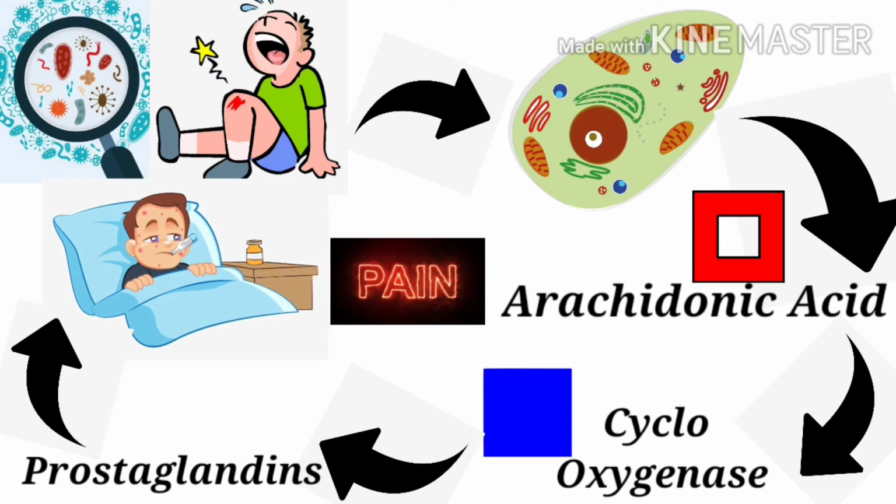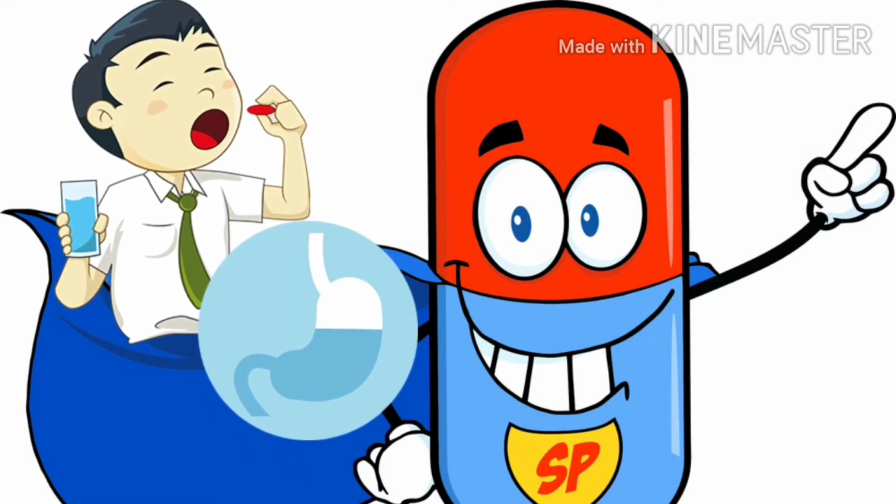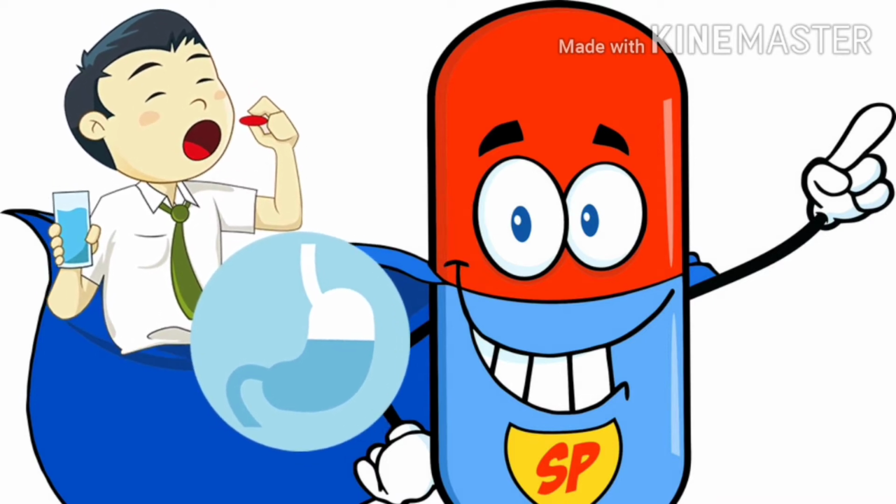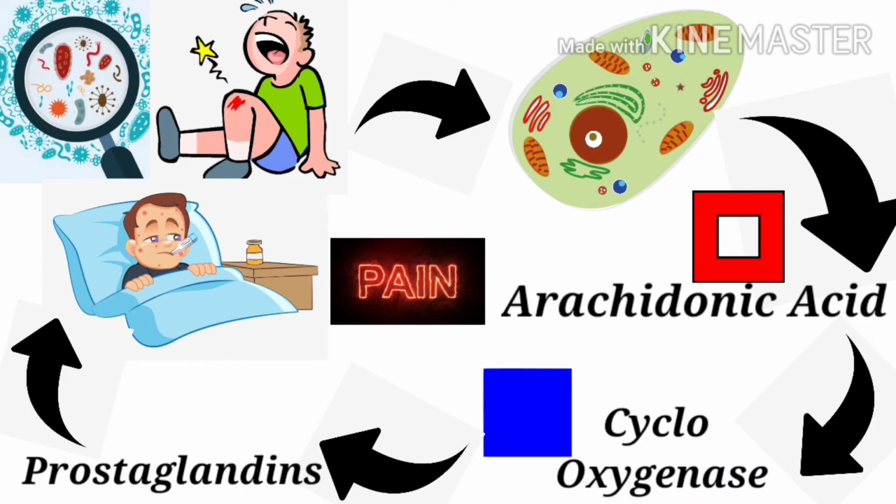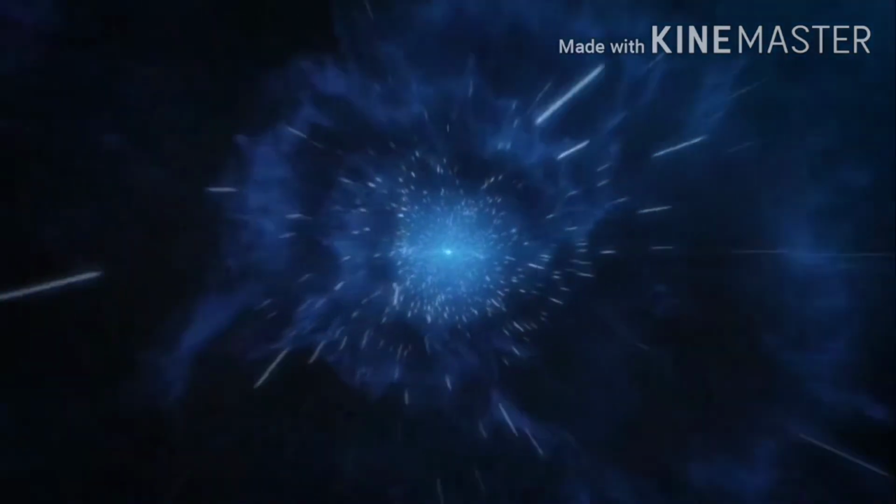So, whenever we take paracetamol, it mainly acts by inhibiting prostaglandin synthesis. Whenever prostaglandin is not synthesized, generally there's no fever as well as no pain. This is the main mechanism of action of paracetamol.